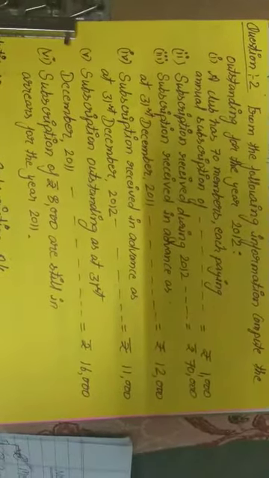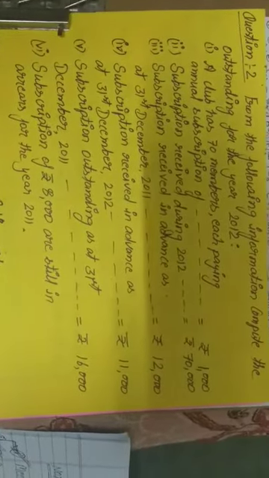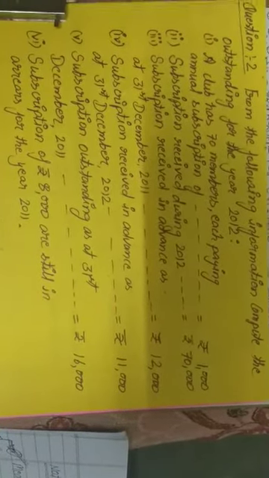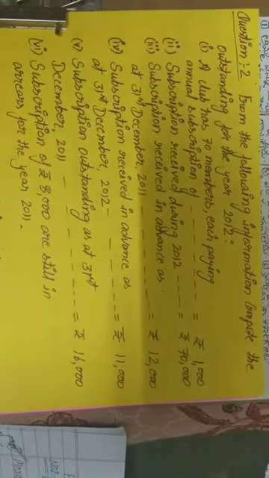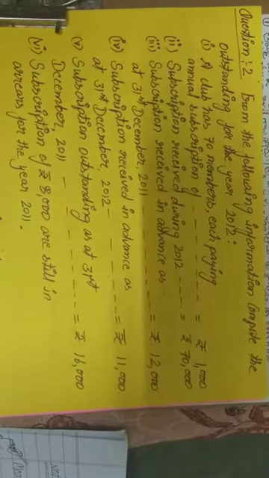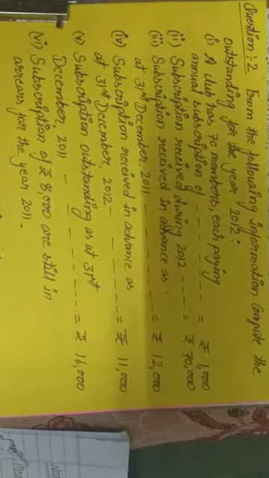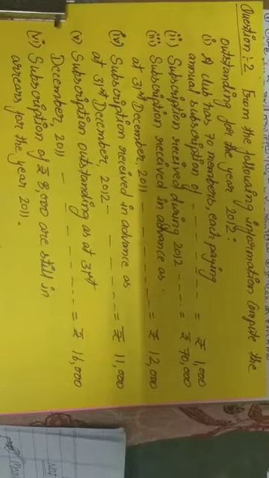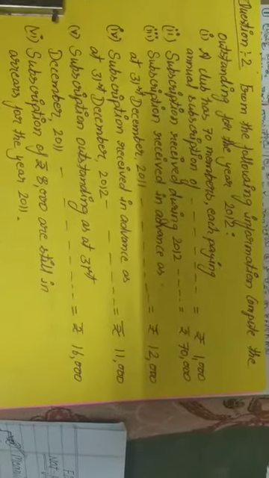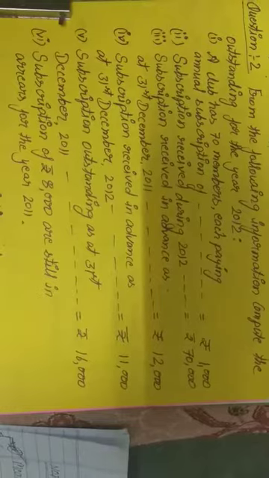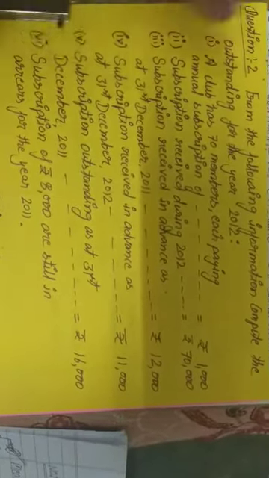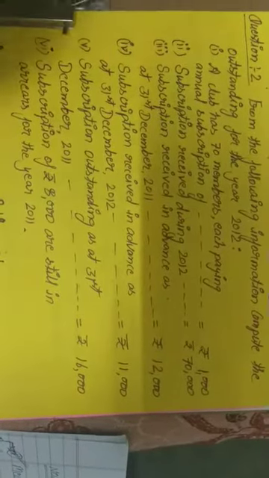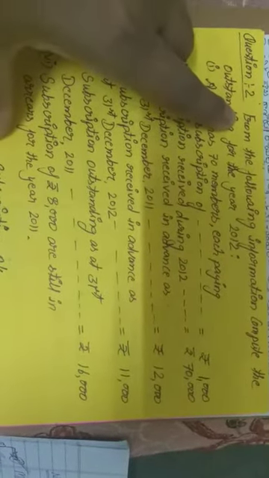In the starting, first we have to read the problem of that question, that is, what the question is asking. Then what information is given in the question related to that problem, we have to read all that information. Okay, so first we are reading from there.